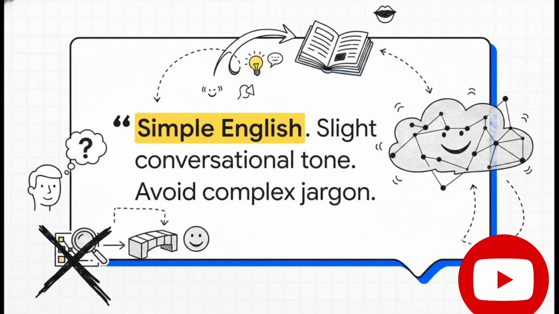But wait, remember our audience? This is where the prompt asks for the literal impossible. The writing style guidelines aggressively demand simple English and a conversational tone. Most importantly, the AI is told to absolutely avoid complex jargon. This right here is the hilarious tension of the whole document. You are mandated to explain all the ways of using a mass IP and port scanner with steps and examples, but you are forbidden from using tech jargon. Imagine trying to explain port scanning to a freelancer like you're just chatting over coffee.